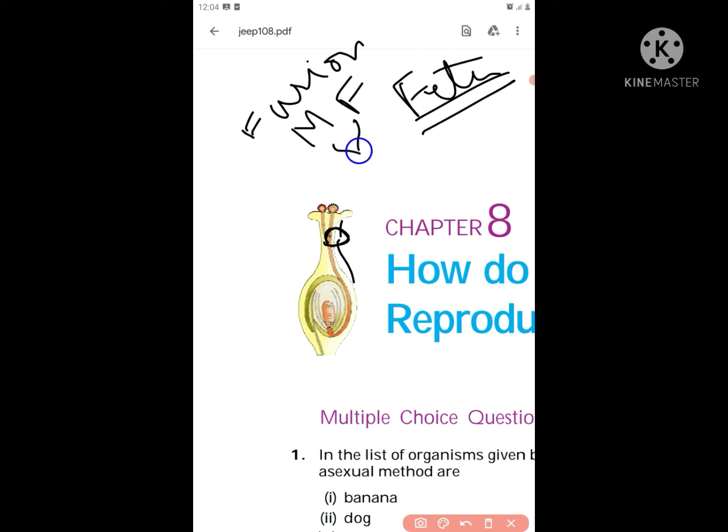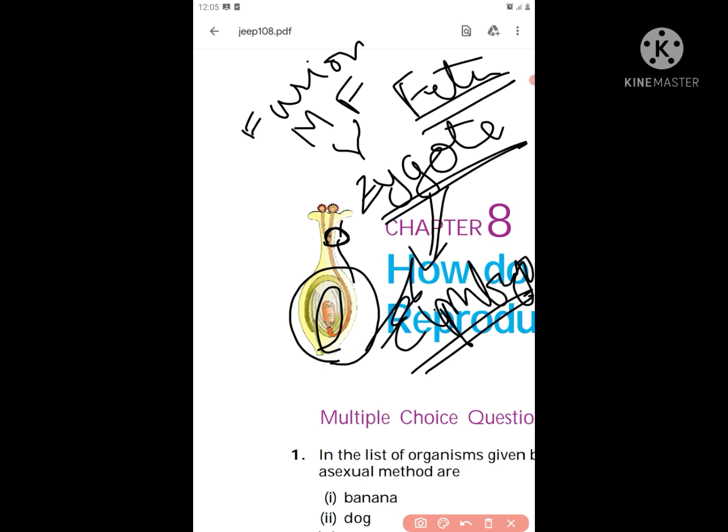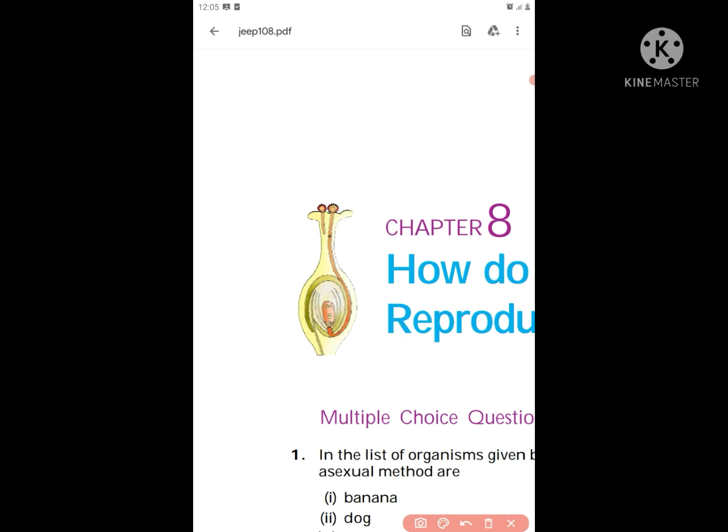And after fusion, what forms? Zygote. Zygote is formed after fertilization, meaning after fusion of male and female gamete. This zygote, after developing, forms an embryo. This embryo, after developing, becomes a fruit, right? And the rest, petals, sepals and all, will dry up and fall. That's it. It was that simple.